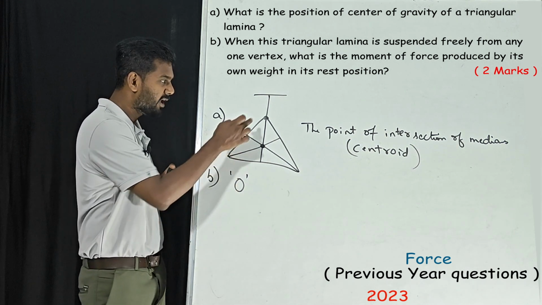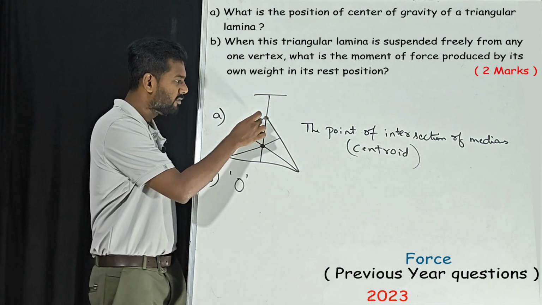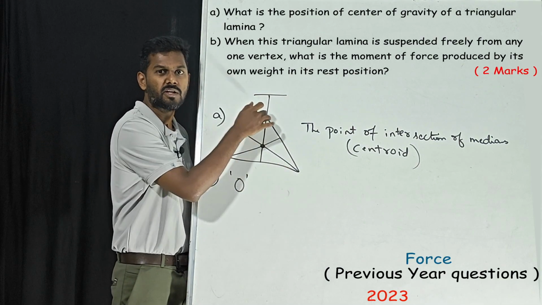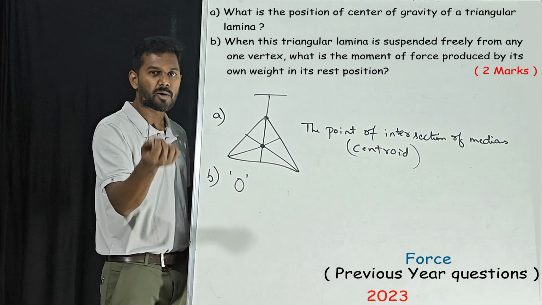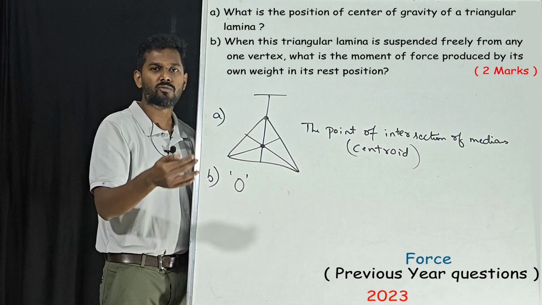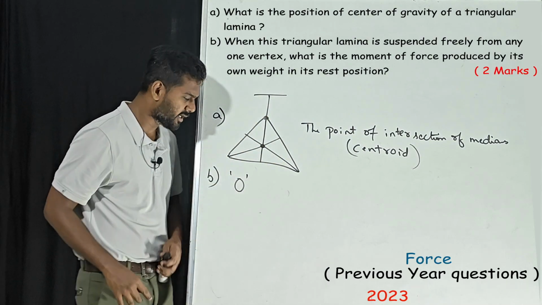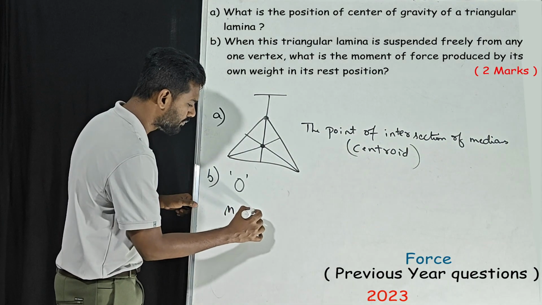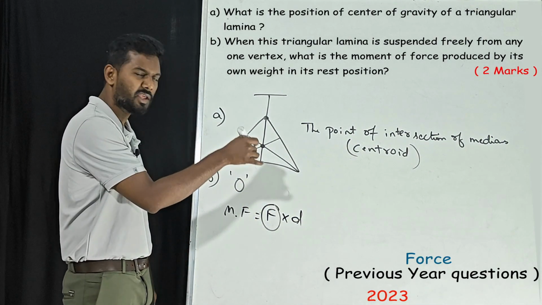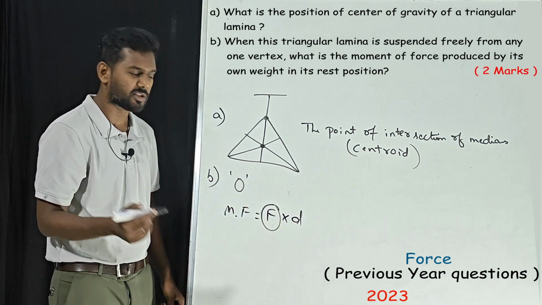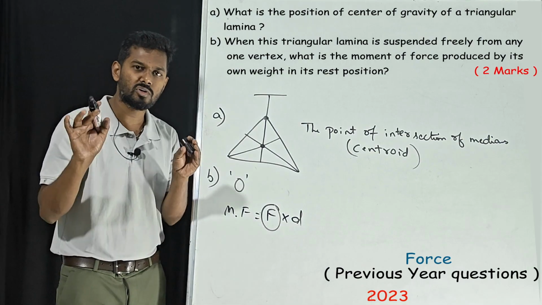Understood? We have a force here. It is hanging, but it is not moving, correct? Force is nothing but the weight of the object, but we don't have the perpendicular distance. So if perpendicular distance is 0, what is moment of force? Moment of force is equal to force into perpendicular distance. Force is there, that is the weight of the object. Perpendicular distance is not there, that is 0. 0 into anything is 0. That's why moment of force is also 0.